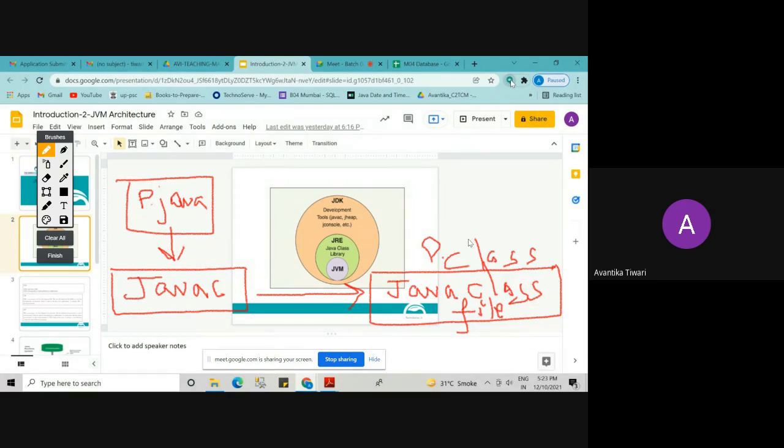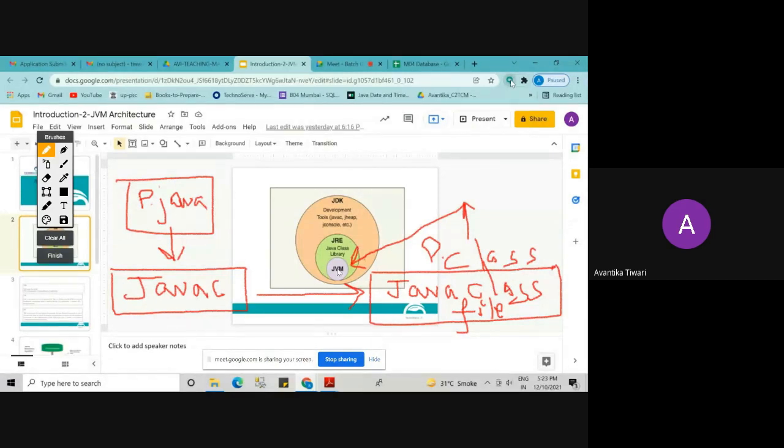Now, this p.class file will be sent to this man sitting here. Who is sitting there? JVM. Your bytecode file, your class file will be forwarded to JVM. What will JVM do? JVM will convert it into machine language. But is that the only thing JVM is doing? No. JVM is doing a lot of things apart from just converting the class file into machine code. So what are those other things?